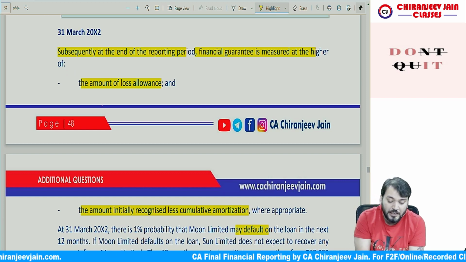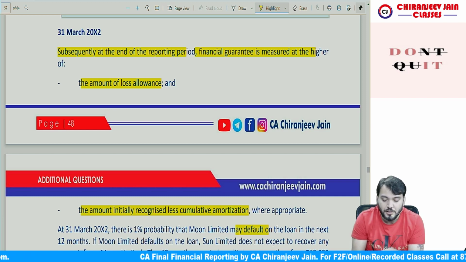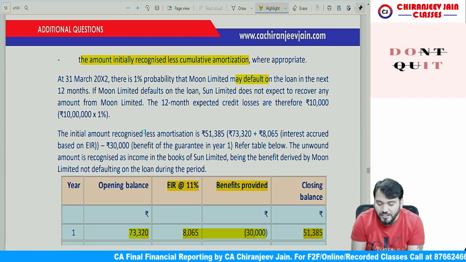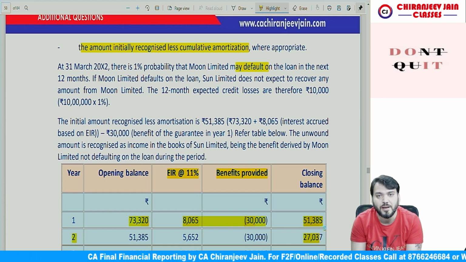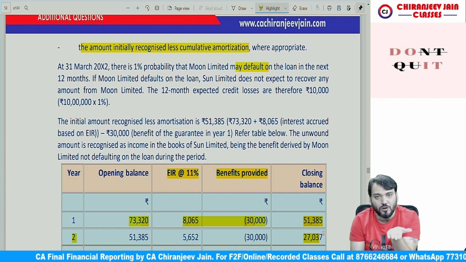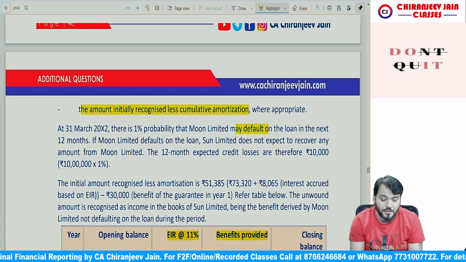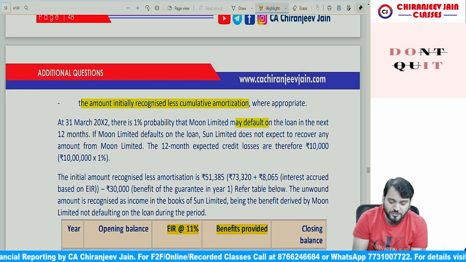Means if the amount of loss allowance is, suppose, 60,000, and the closing balance of the first year is 51,385, then the liability should be increased. I hope you are understanding. Just try to understand what they are saying.